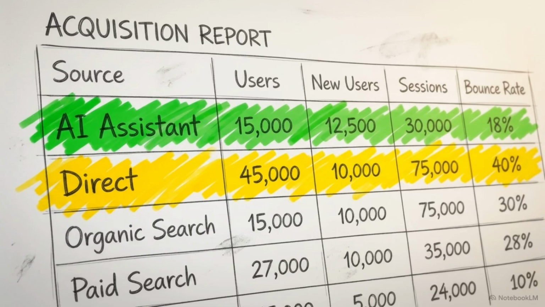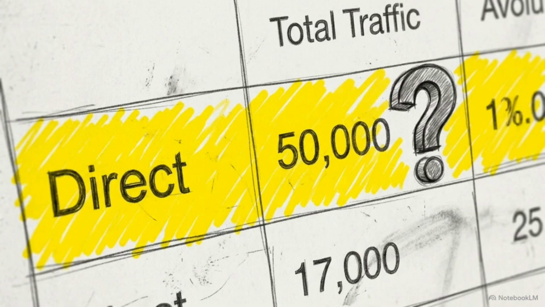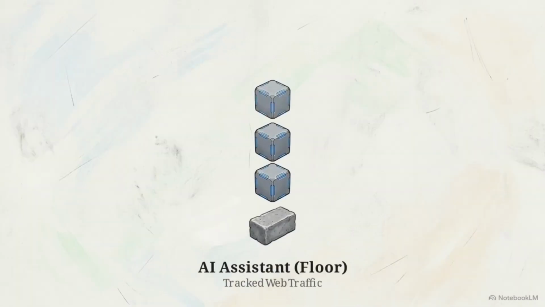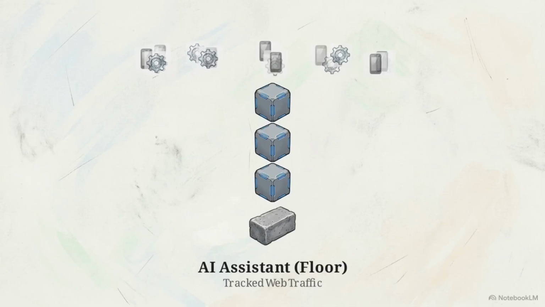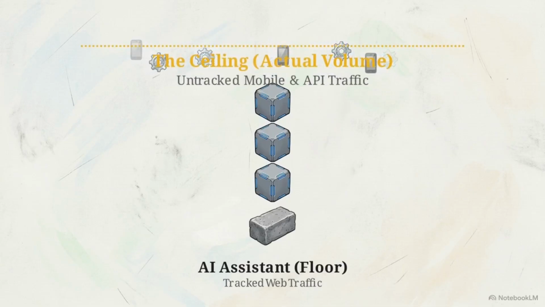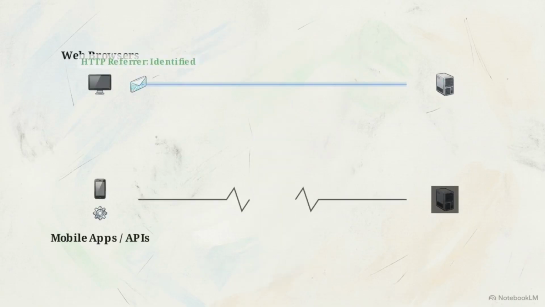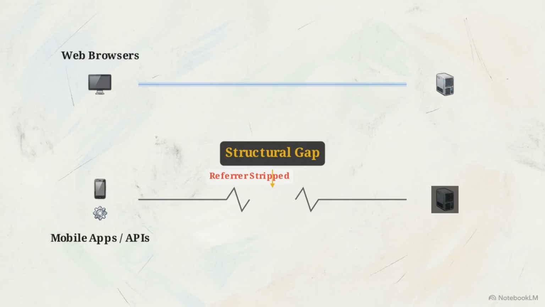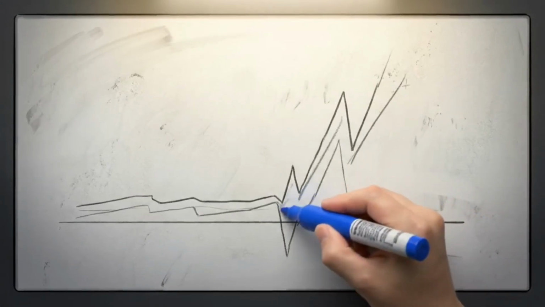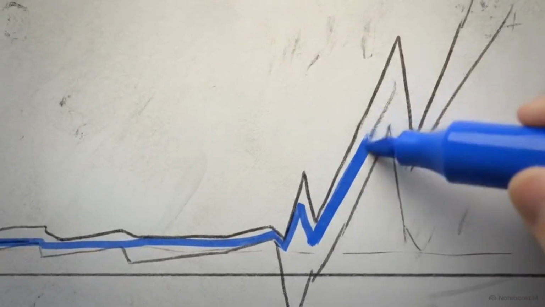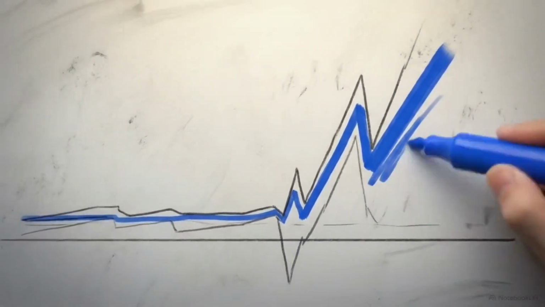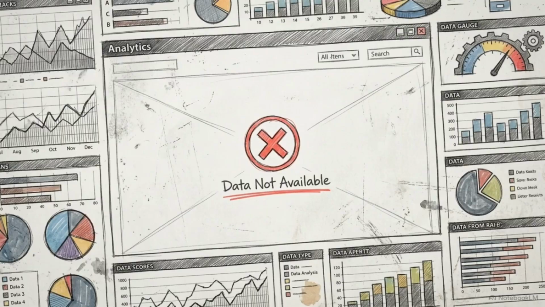This adjusted acquisition report shows how to interpret the data. The green AI assistant row is verified, but the direct row now requires an analytical asterisk. Marketers must treat the AI assistant metric as the absolute floor of their AI traffic volume. Mobile and API stripping ensure it will never represent the actual ceiling. While detection mechanisms may eventually improve, these structural gaps remain a permanent feature of current tracking protocols. Analysts should treat sudden, unexplained spikes in direct traffic with skepticism, especially if they correlate with mentions in generative AI platforms. Effective analysis relies on architecturally understanding what a dashboard is incapable of measuring.